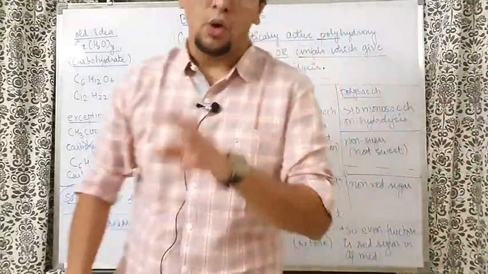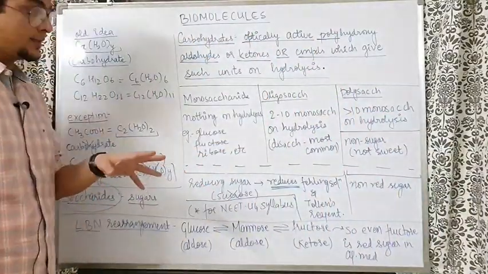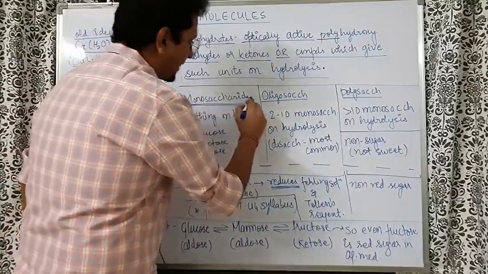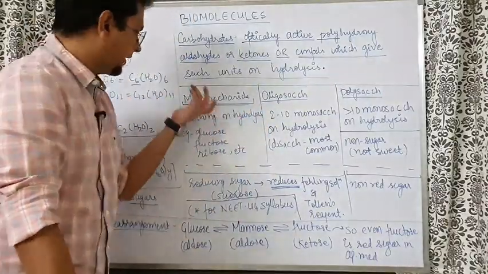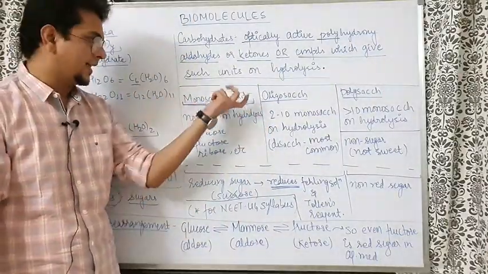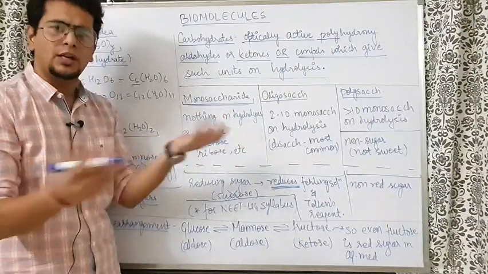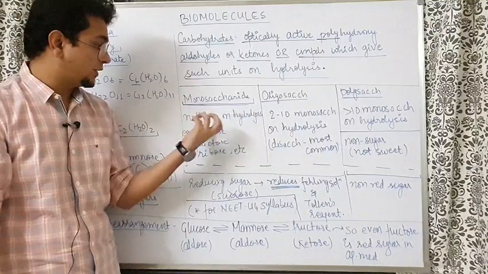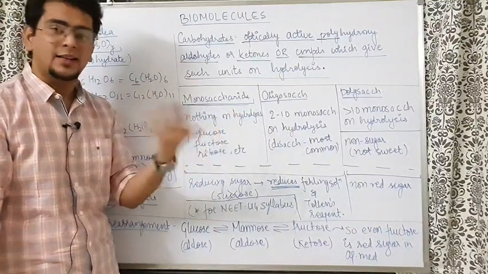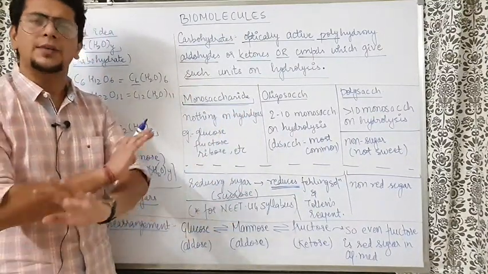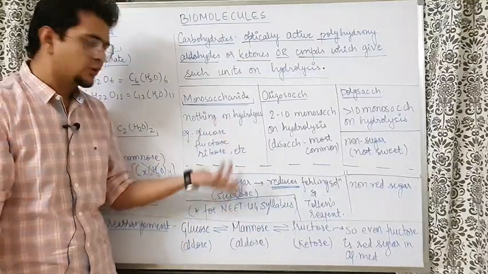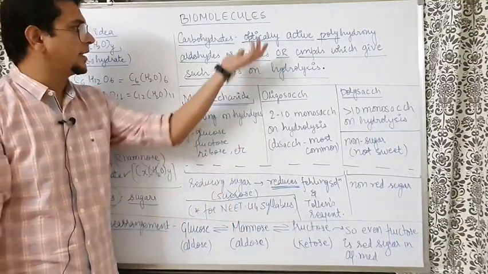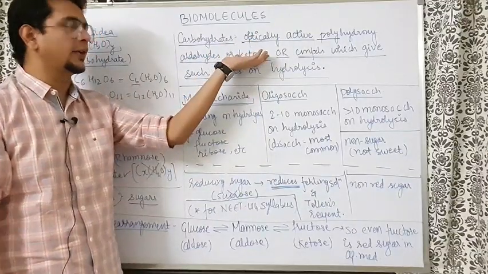Later on, it was found that not all the carbohydrates are sweet in taste. That is why we'll talk about it now. First, we have monosaccharides. What are monosaccharides? The name is clear. Mono, one, saccharide. That means something which will not give anything on hydrolysis. So if you take one carbohydrate and hydrolyze it, nothing will happen, it will remain the same. It will not give any further units. So here examples are glucose, fructose, ribose, one single entity, that means optically active polyhydroxy aldehyde or ketone.